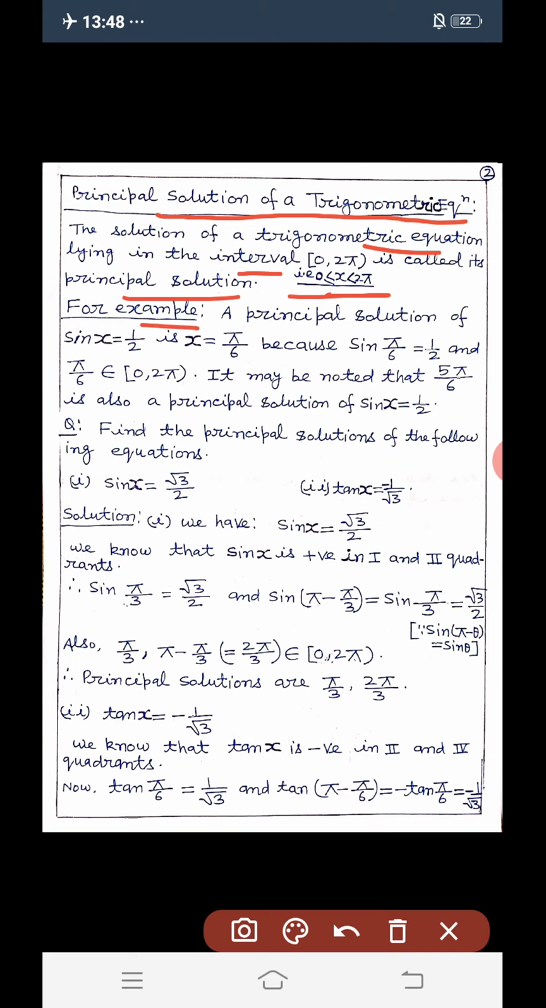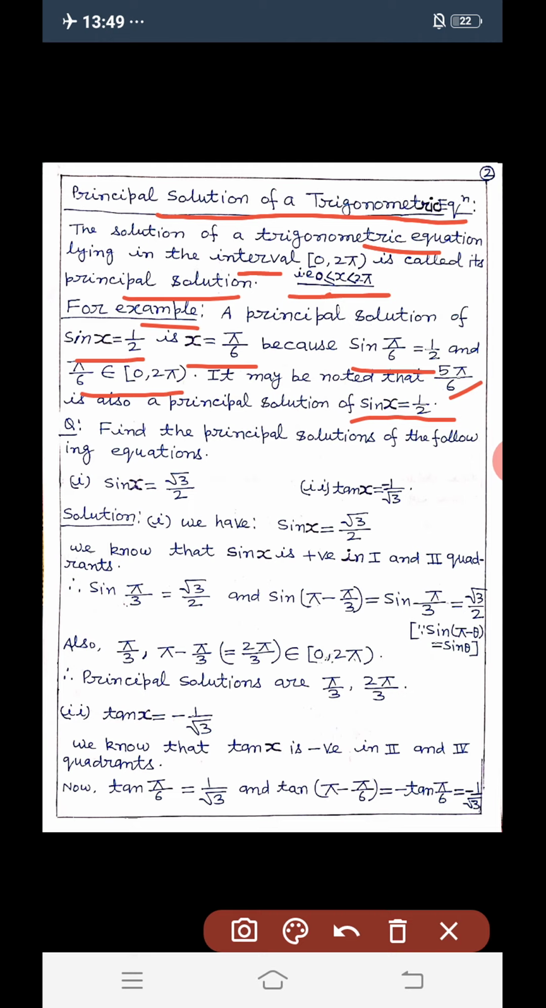For example, a principal solution of sin x is equal to 1 by 2 is x is equal to pi by 6, because sin pi by 6 is equal to 1 by 2 and pi by 6 belongs to the right open interval 0 to 2 pi. It may be noted that 5 pi by 6 is also a principal solution of sin x equal to 1 by 2.